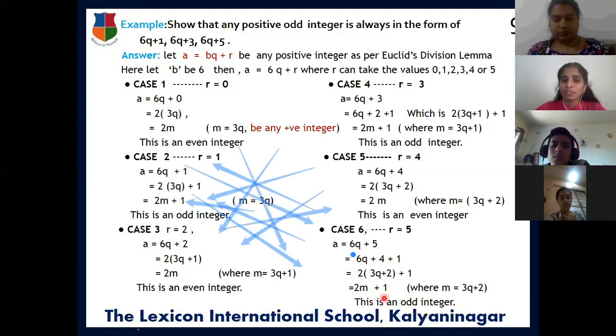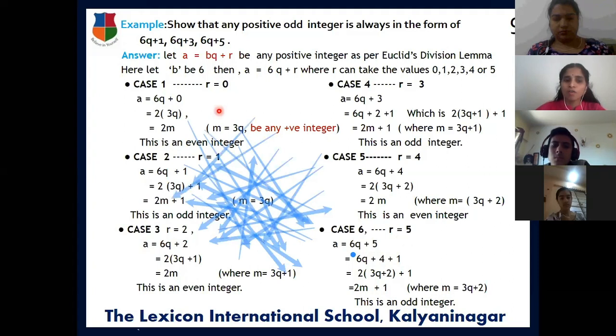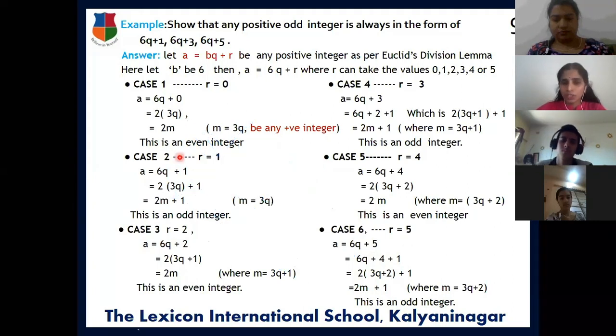So let us see, total 6 cases. In that, 3 cases you are getting odd integers. Which are the cases? The 6q plus 5, 6q plus 3 and 6q plus 1. So here it is proved. They have given the question: show that any positive odd integer is always in the form of 6q plus 1, 6q plus 3 and 6q plus 5.